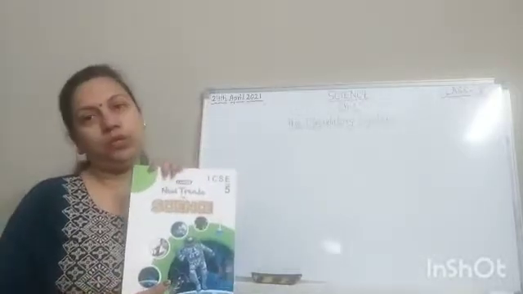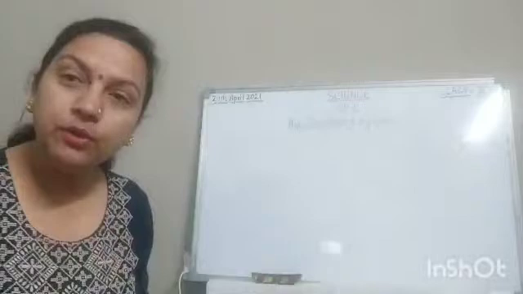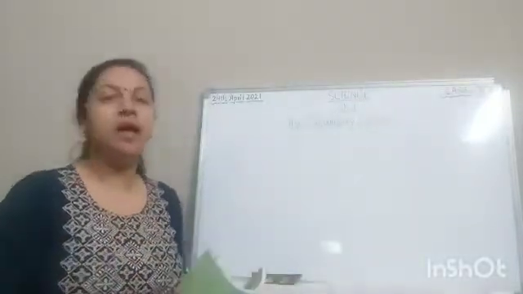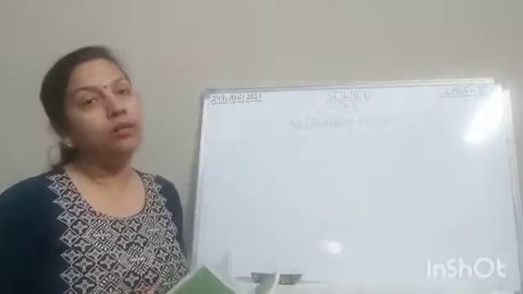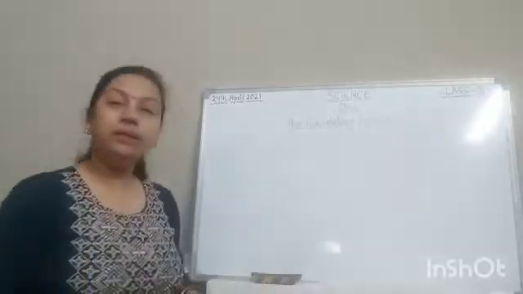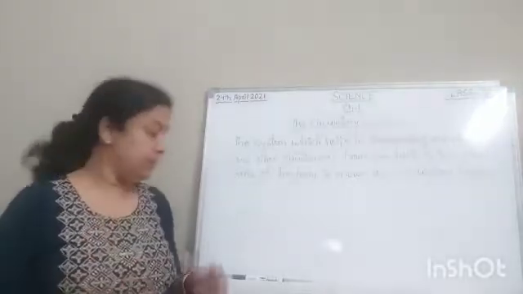I hope you all have your science book with you. Children, this is your science book. Its name is Candid New Trends in Science ICSE Class 5. You must have this book with you so that you can complete your assignments within the given time period, and understand all the things very well. Today we are going to start chapter 1, the circulatory system.